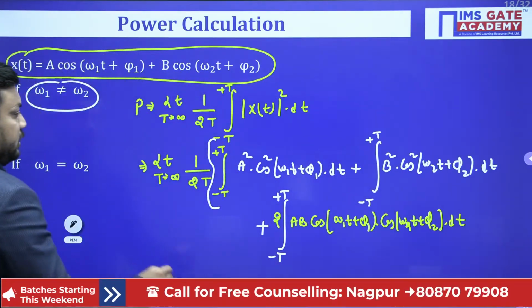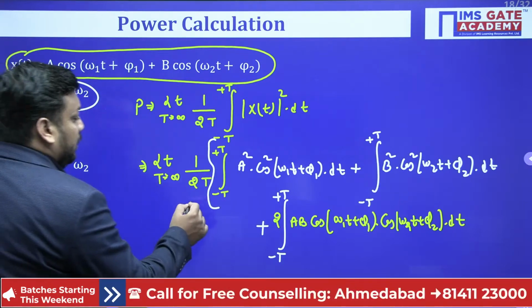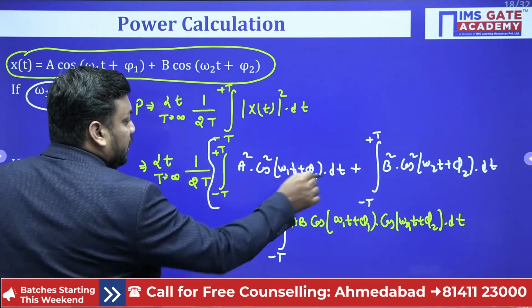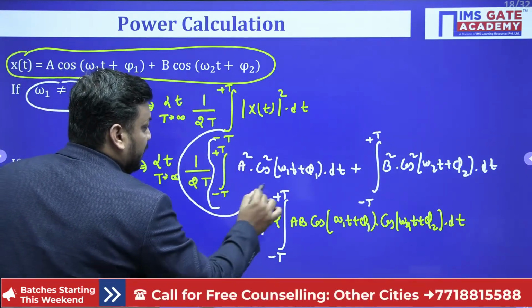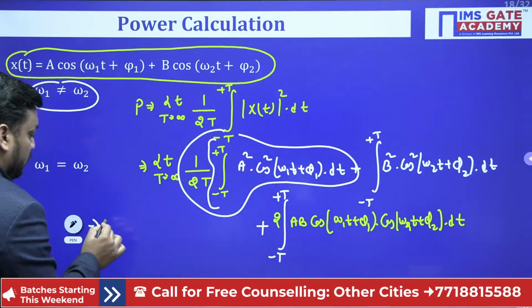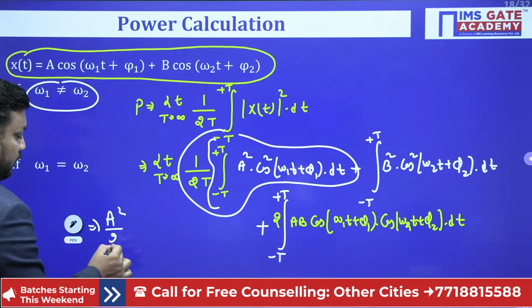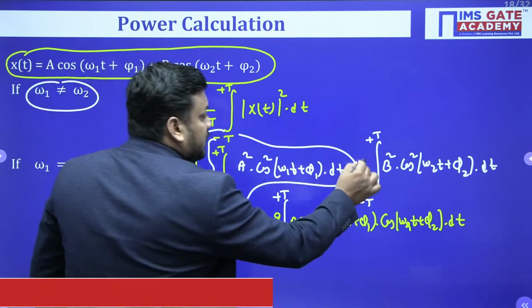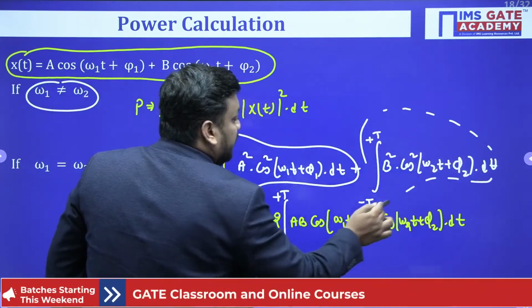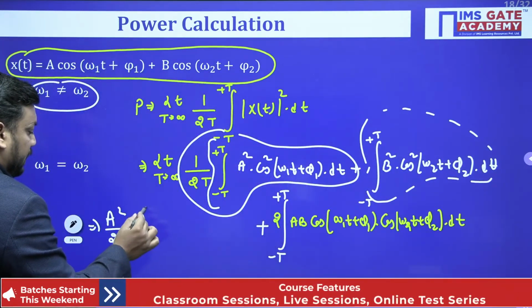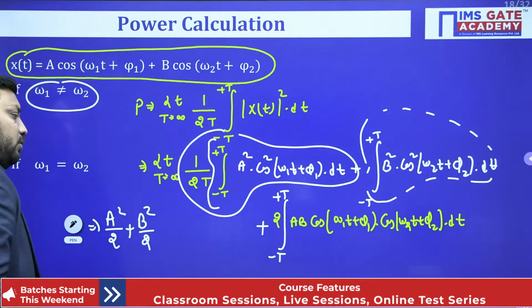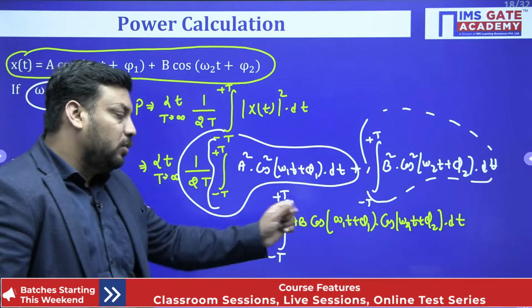Now, children, you just need to tell me, sir, it is nothing but that we have already done 1 upon 2T. So its value after integration will be equal to a square by 2. Similarly, this value will give you, after applying the integration and limit, b square by 2. Now, what about this, sir?